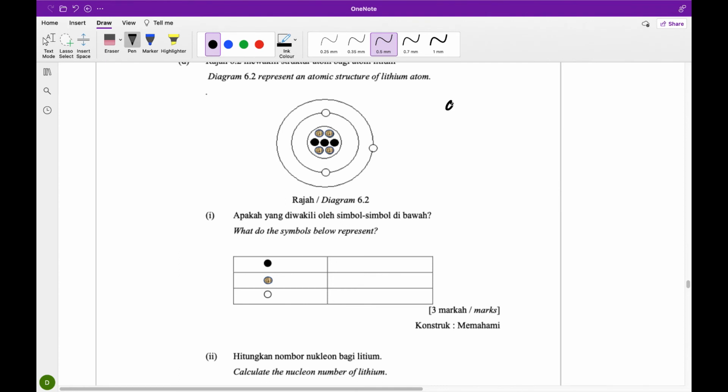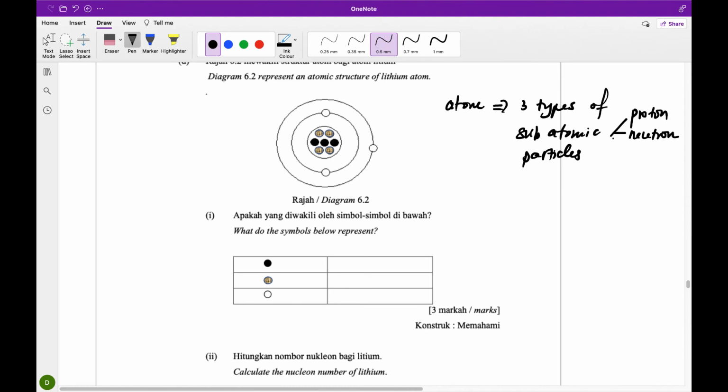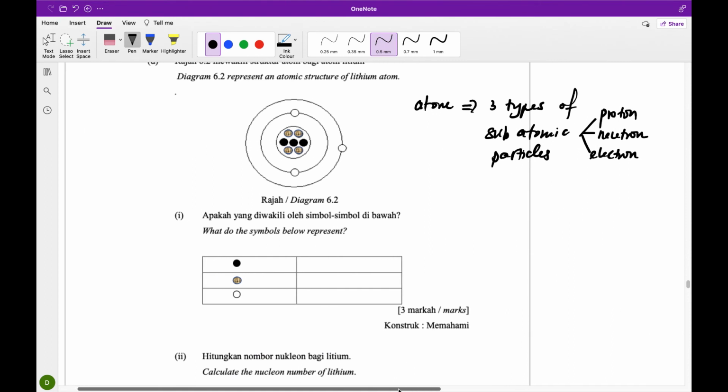In an atom there are three types of subatomic particles, which are protons, neutrons, and electrons.